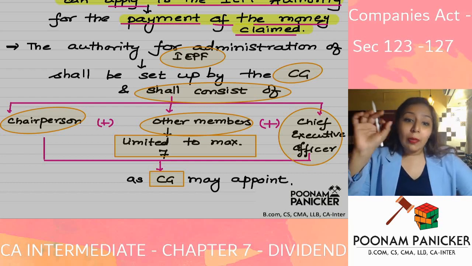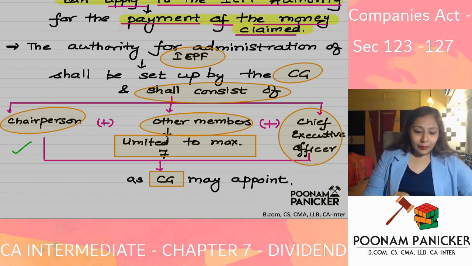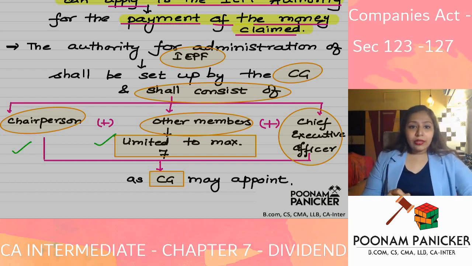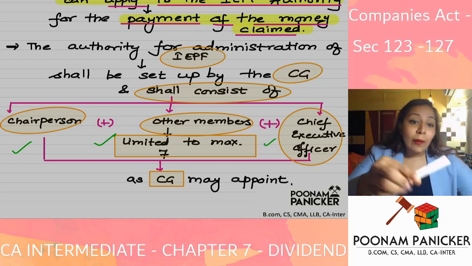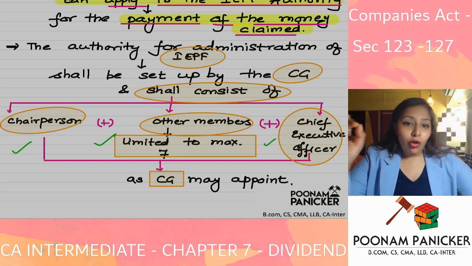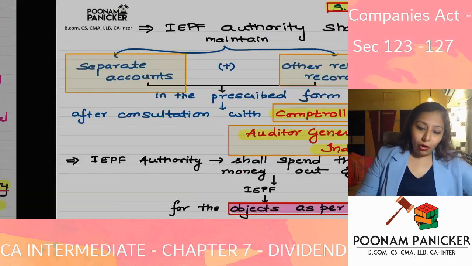The central government will appoint a chairperson, other persons who are the members of the IEPF, limited to a maximum of 7, and a CEO of the IEPF. So it will have a chairperson, other members limited to 7, and a chief executive officer.